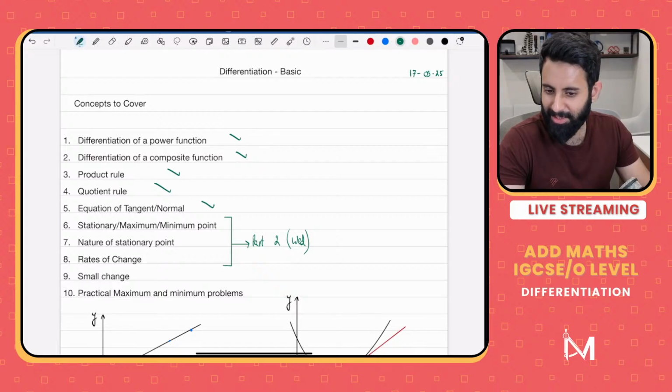Why is that relevant? Will we solve practical max and minimum problems on Wednesday? No, I don't think we will reach that, because stationary maximum minimum points require a lot of time. And then we have nature of stationary points and rates of change. So I don't think we'll be able to do that. But if not Wednesday, then Thursday for sure.